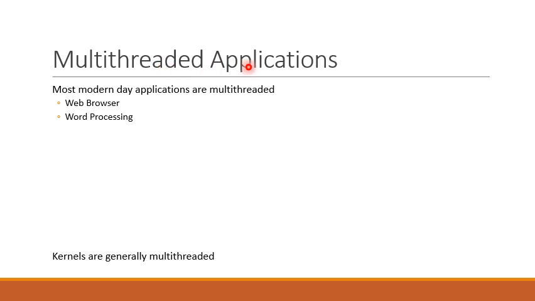Multi-threaded applications. Most modern day applications are multi-threaded. So there is an increasing trend to design applications that make use of multi-thread architecture. The examples include web browsers and word processing.